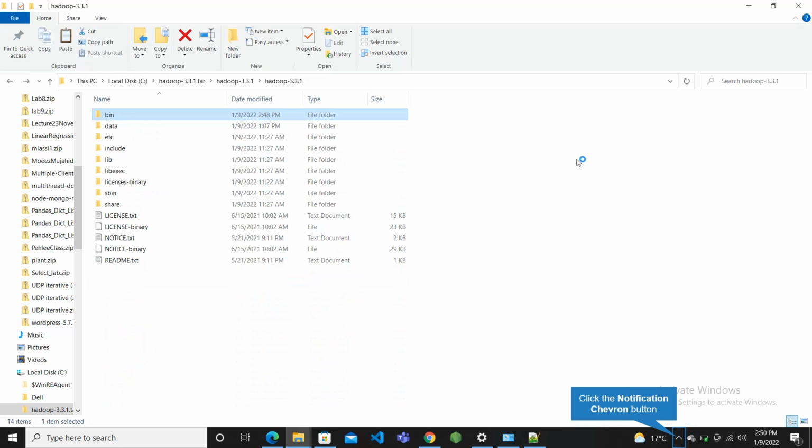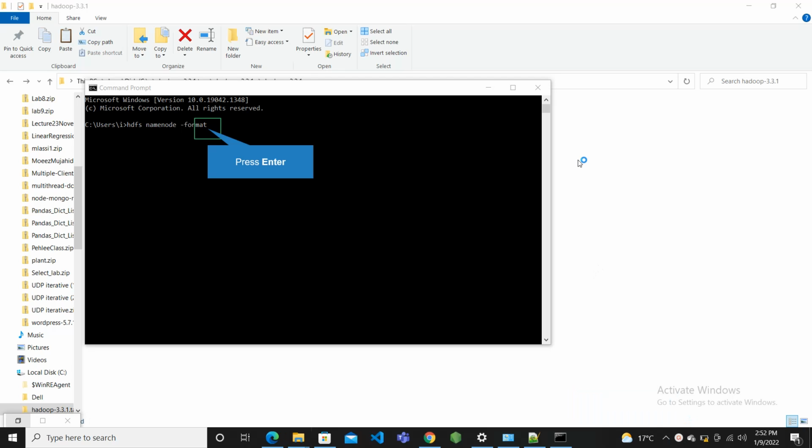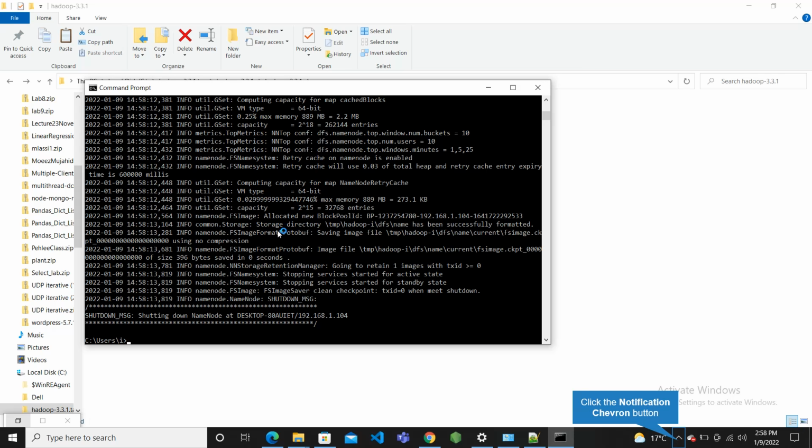Okay, now we have set up all the environment variables and the path. Now we are good to go, and let's check whether our Hadoop is working properly or not. Open CMD and type hdfs namenode -format. Here you can see we successfully installed Hadoop, and so thank you very much.